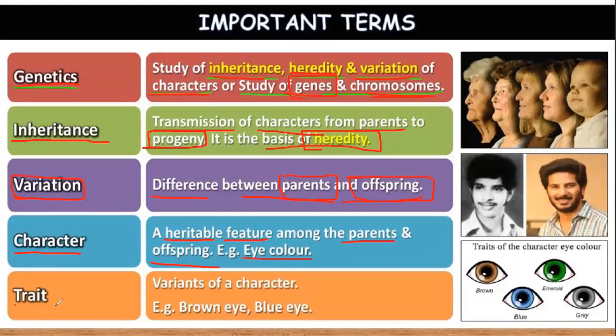And what do you mean by trait? Character means the feature that we inherit from the parents, for example, eye color, height of the person, etc. And trait means a variant of a character, just as we use the term allele for a gene. The two opposite things, that is, brown eye for some person, blue eye for another, are the variants or varieties of that particular character. Clear, everybody? This particular slide.